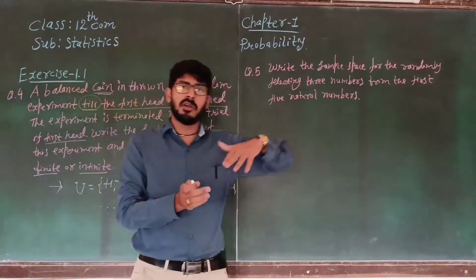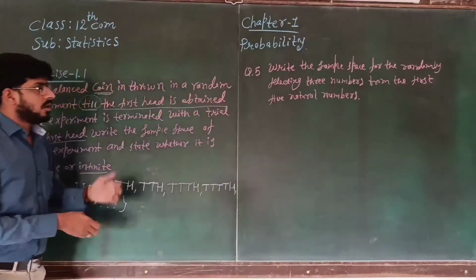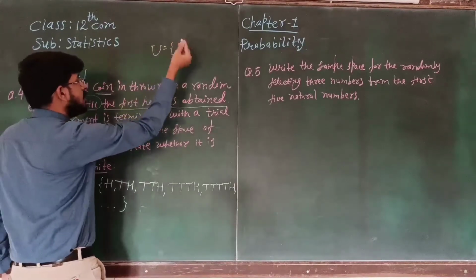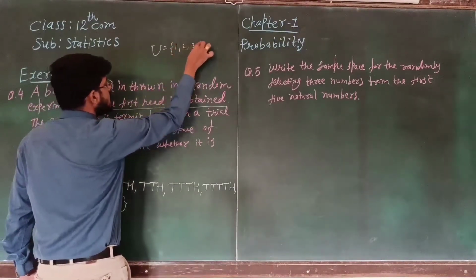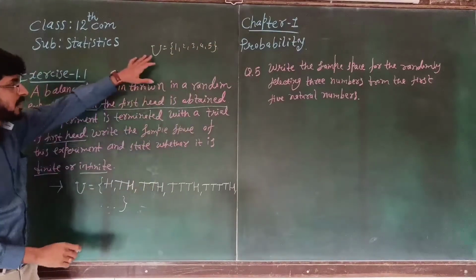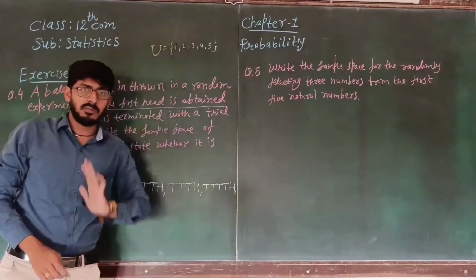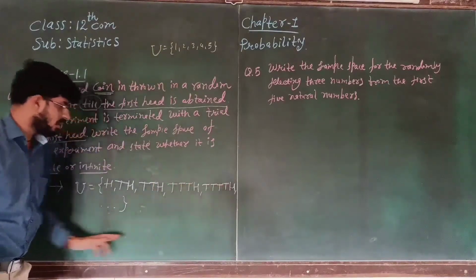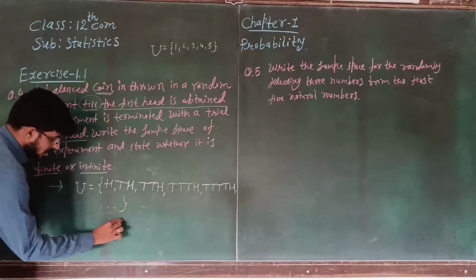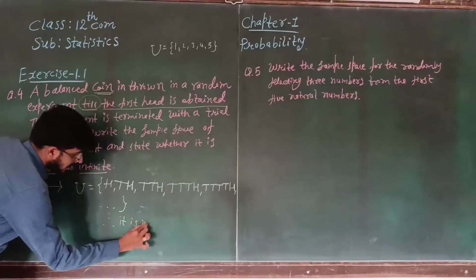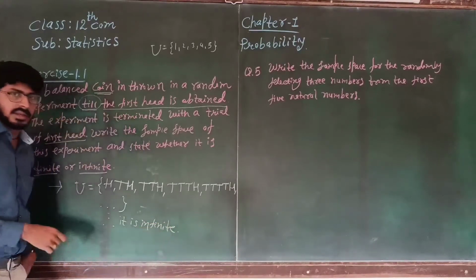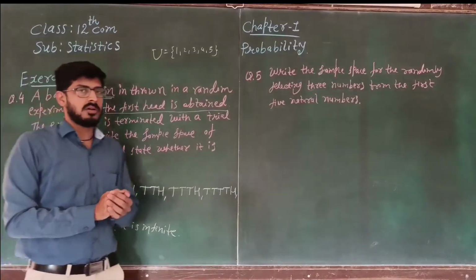Finite means countable. Suppose we are going to write a sample space of the first 5 natural numbers. Okay, 1, 2, 3, 4, 5. So this type of sample space is called finite. It means countable. But this type of sample space is not countable. Therefore, it is infinite. Is it clear?